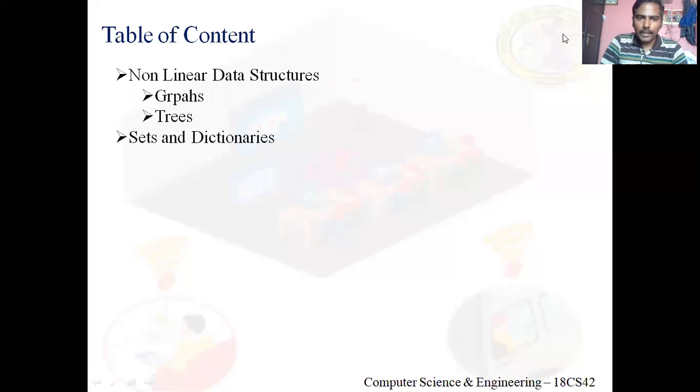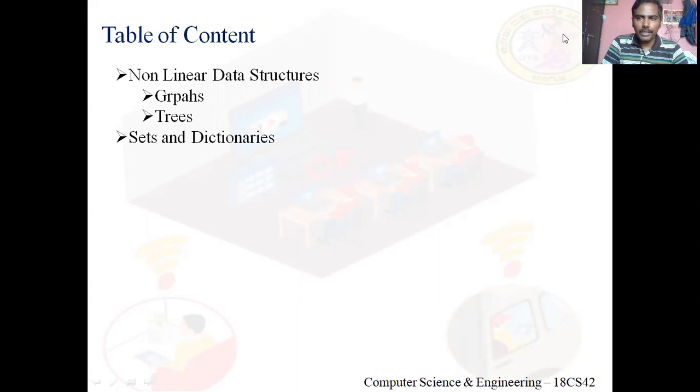So what is an array? It's a collection of data items, all of the same type, and these data items are stored in continuous memory locations, one after the other. Got it? So, consecutive memory locations. So that is linear.